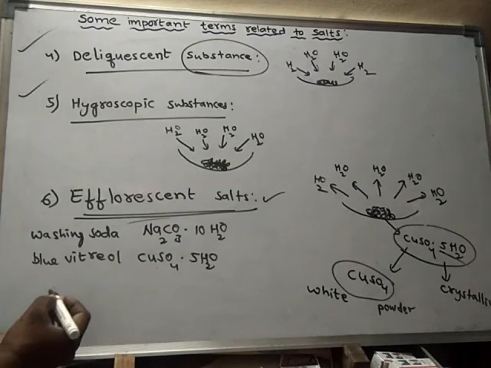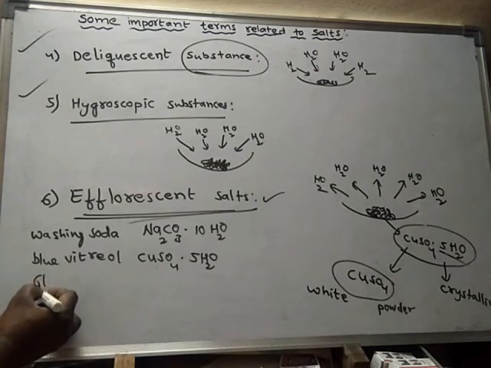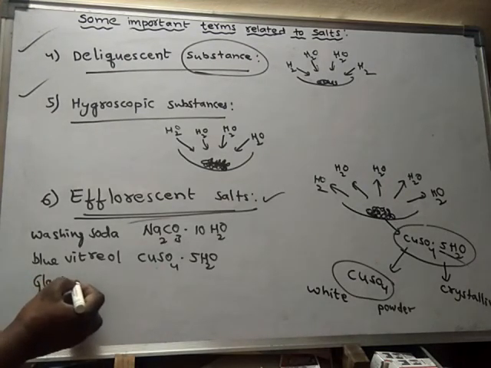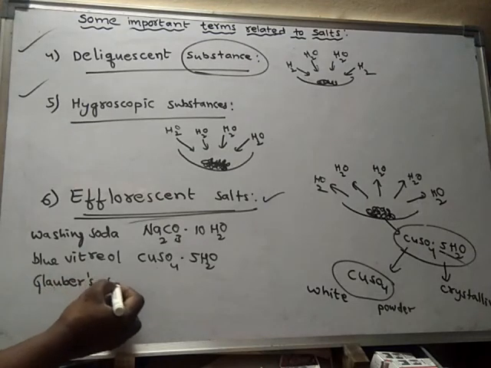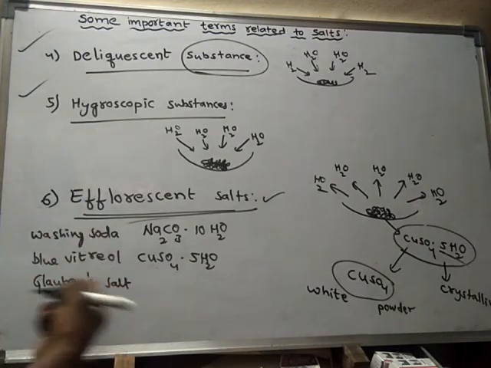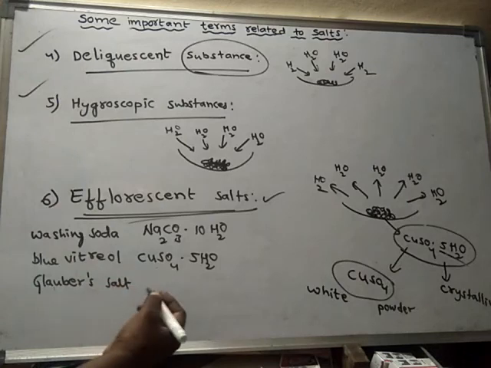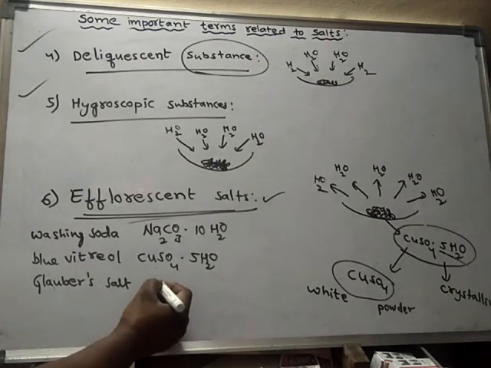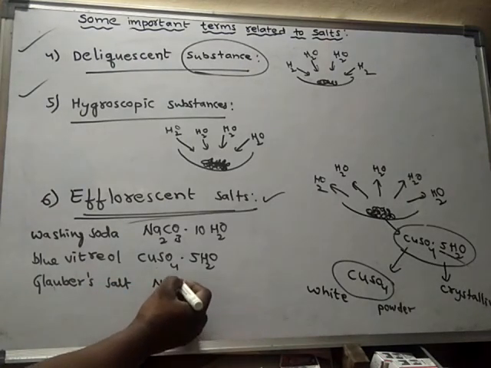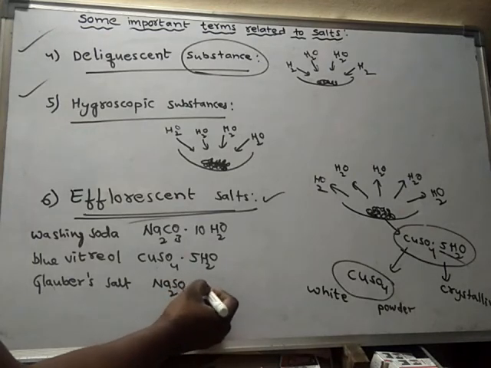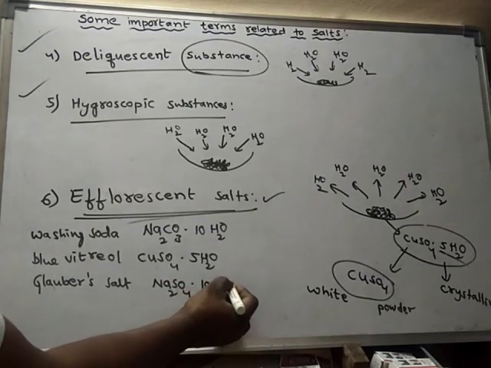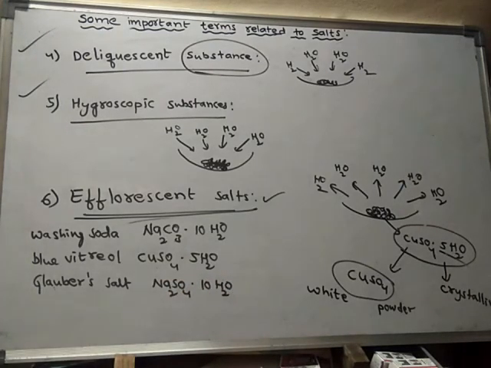Next, Glauber's salt. We have seen Glauber's salt in our previous examples. Sodium sulfate decahydrate, Na2SO4·10H2O.